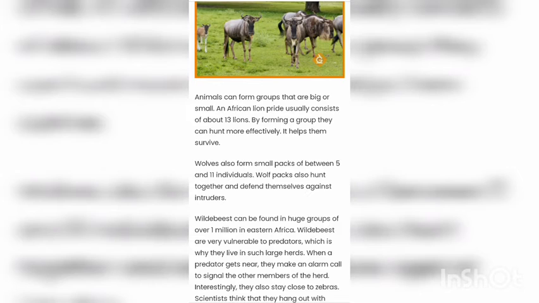Wild beasts are very vulnerable to predators, which is why they live in such large herds. When a predator gets near, they make an alarm call to signal the other members of the herd. Interestingly, they also stay close to zebras.